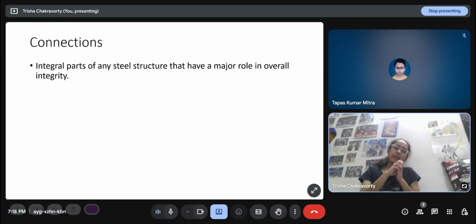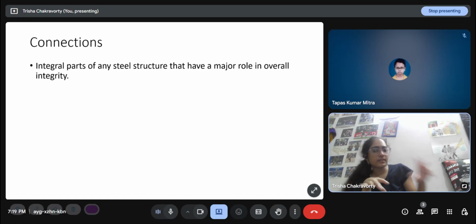But in steel, I have to design the connection such that no rotation is allowed between the beam and the column, because as a structural engineer, I assume that the beam column junctions are fixed supports. Whether I'm designing using STAAD or ETABS or anything, I make those connections as fixed. So if that is fixed, then the bending moment diagram of the beam, of the column, everything will consider that point to be fixed.